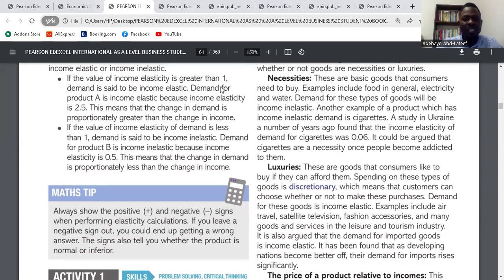If the value of income elasticity is less than 1, demand is said to be income inelastic. So let's say from 0.1 to 0.9, it is income inelastic. Clear?